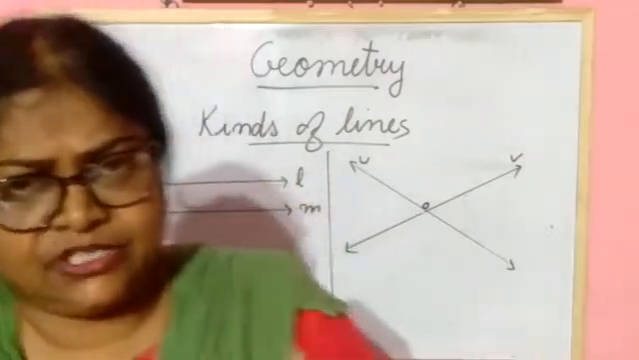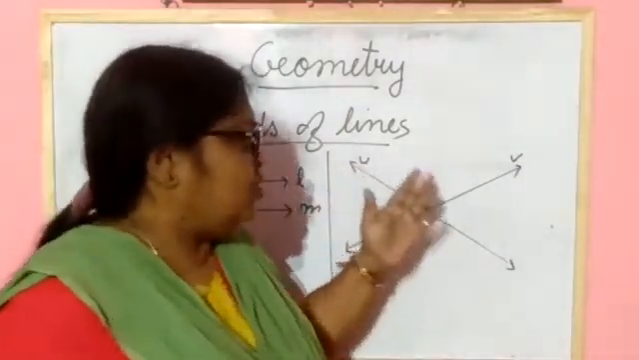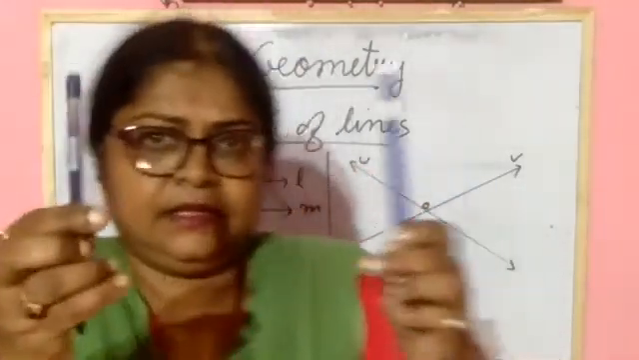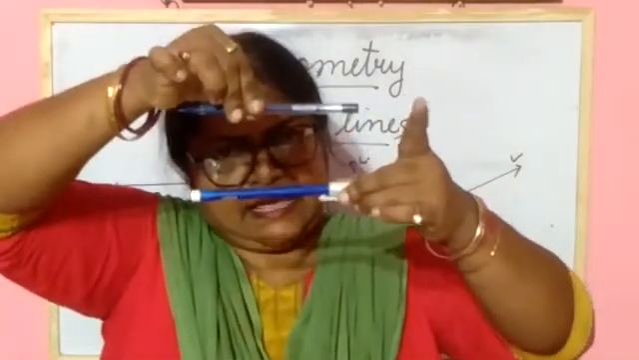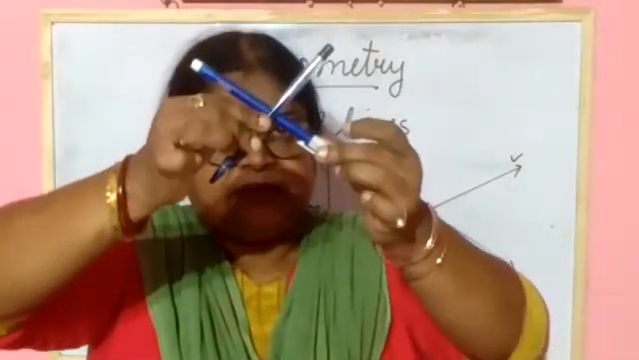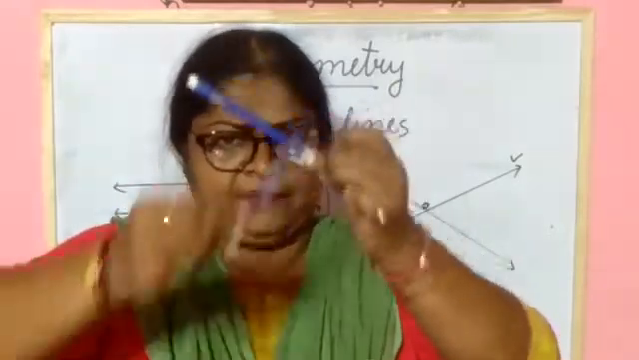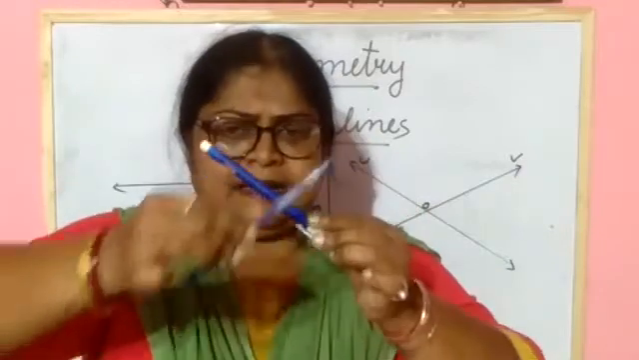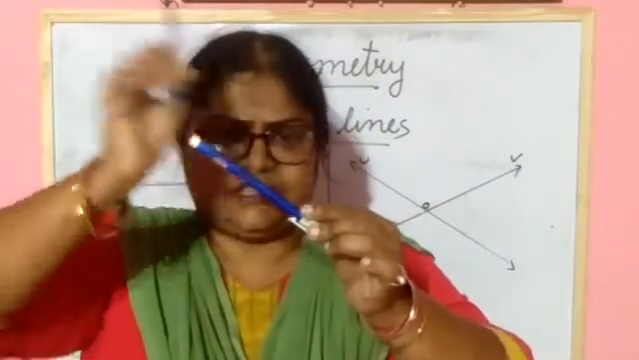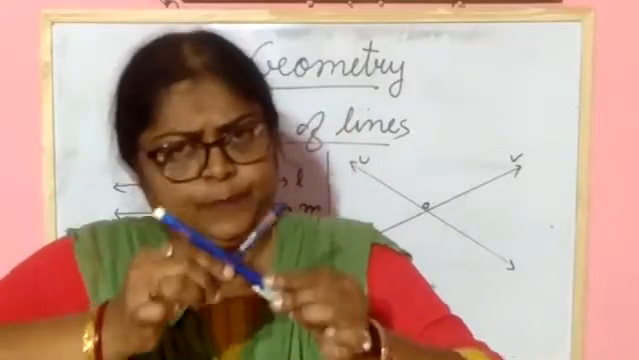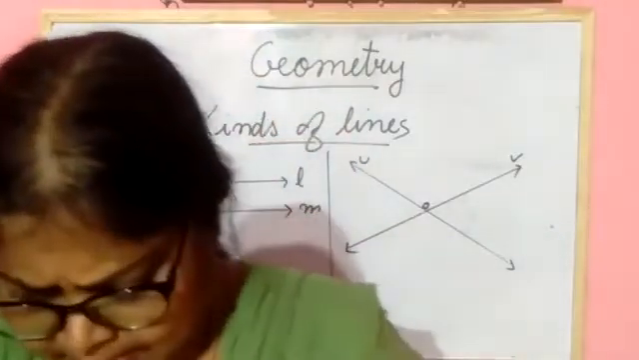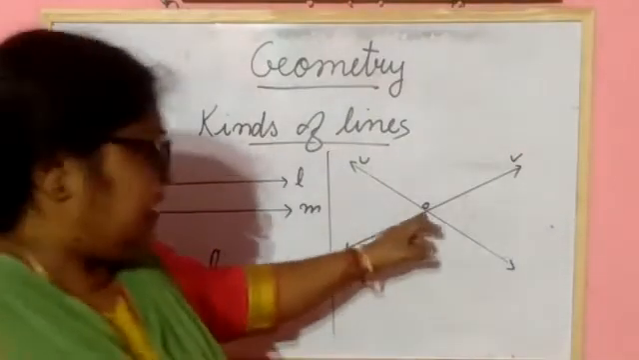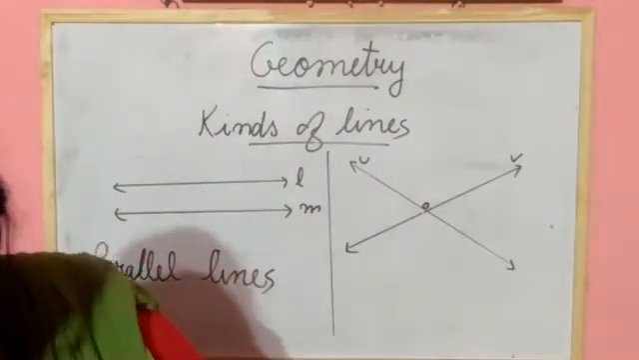Intersecting each other. What you are seeing here, lines U and V. Two lines are there. Suppose you think of two pens. If I keep these two pens like this, they are parallel. If I put them this way, pen A and pen B, pen A is intersecting pen B, and the point where they meet is O. So lines U and V intersect, cross at the point O.